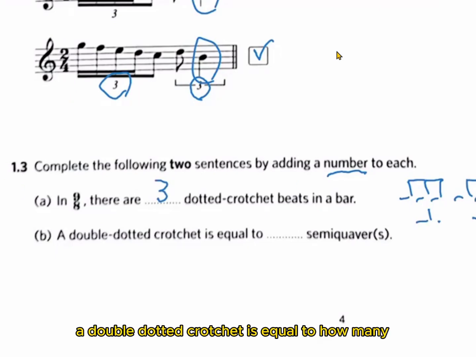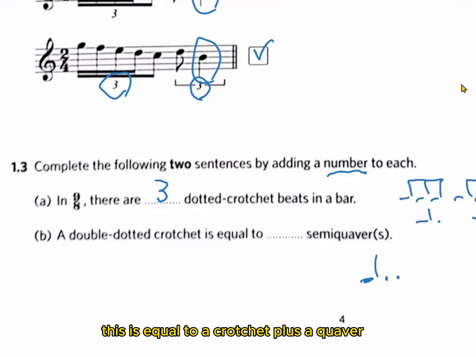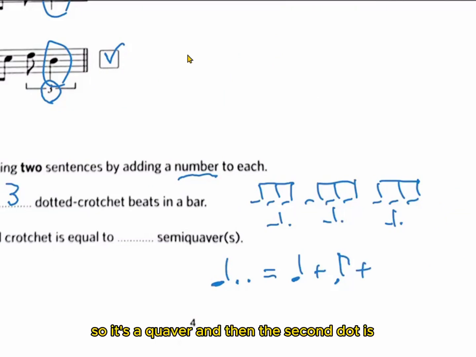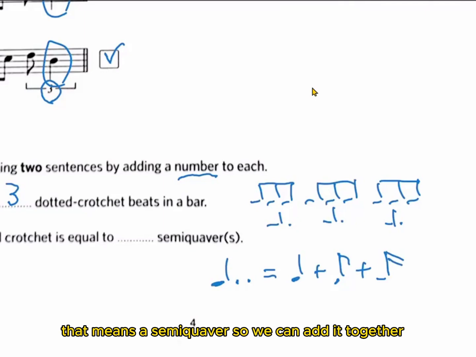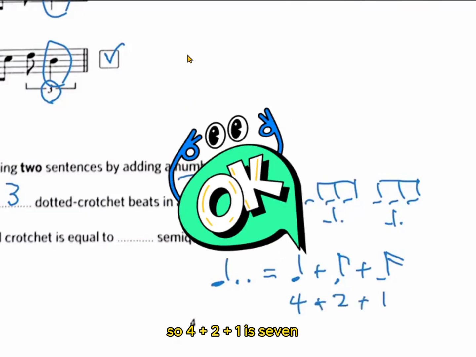Question B. A double dotted crotchet is equal to how many semiquavers? Let's draw out a double dotted crotchet. This is equal to a crotchet plus a quaver because the first dot has half the value of the previous note, so it's a quaver. And then the second dot is half the value of the previous dot. That means a semiquaver. So we can add it together. One crotchet equals 4 semiquavers. So 4 plus 2 plus 1 is 7.